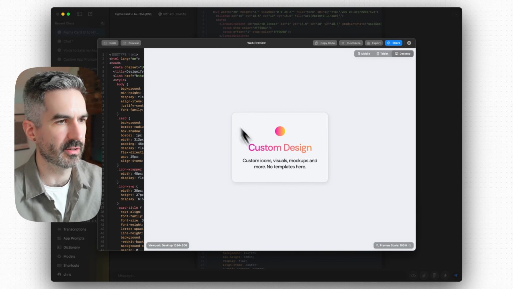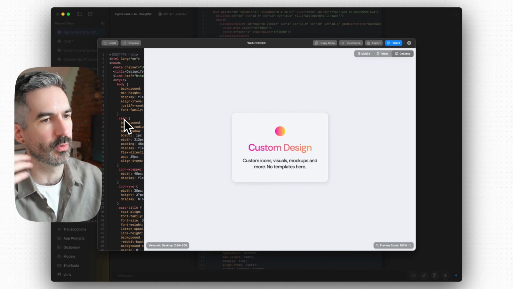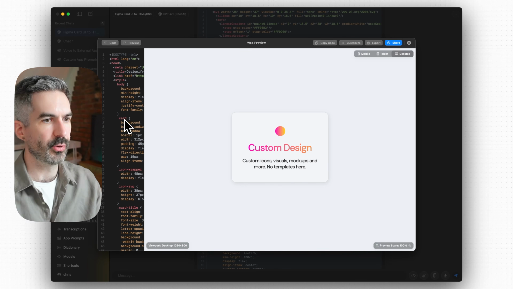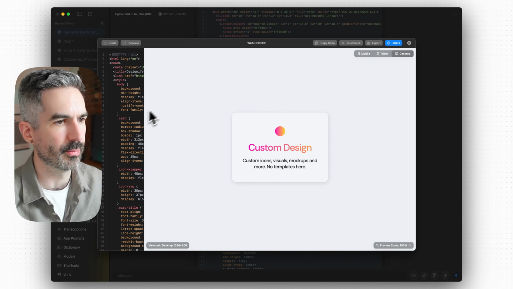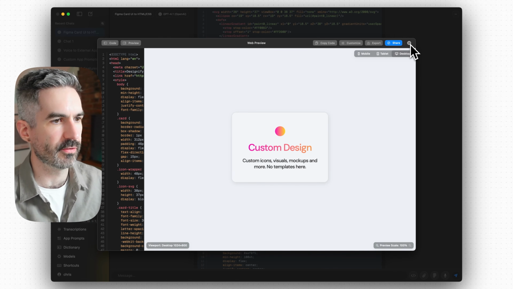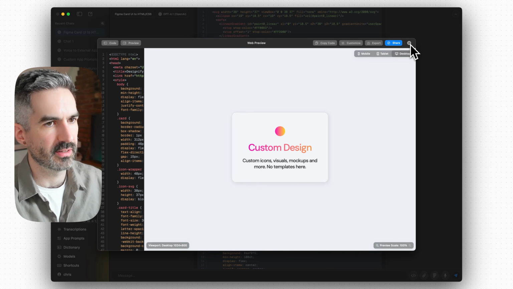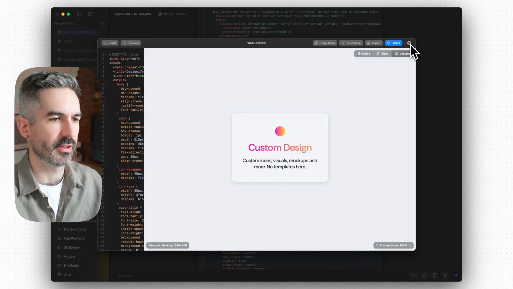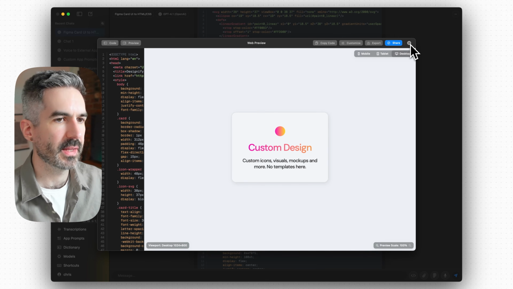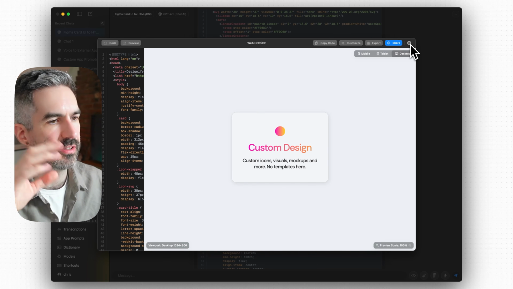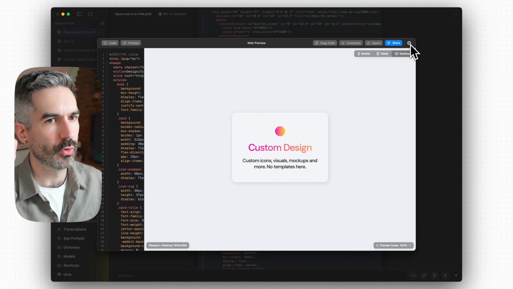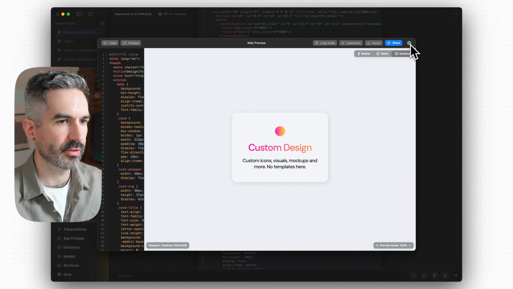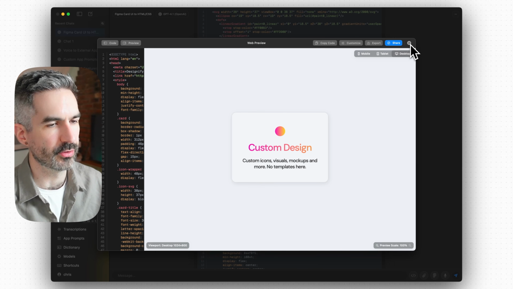Or if I'm building something myself, I can just directly drop this code straight into whatever AI coding tool I'm using. So I could put this into Cursor, I could put this into Lovable, I can put this into Bolt as a designer to continue prototyping and build my products. Maybe this is a good way of going from Figma into code that looks correct. Although the icon isn't 100% correct here, maybe I need to attach the icon as SVG to use here as well. But there's no reason why you couldn't link to the Figma in Bolt, or screenshot it and ask another AI coding tool to build that for you.